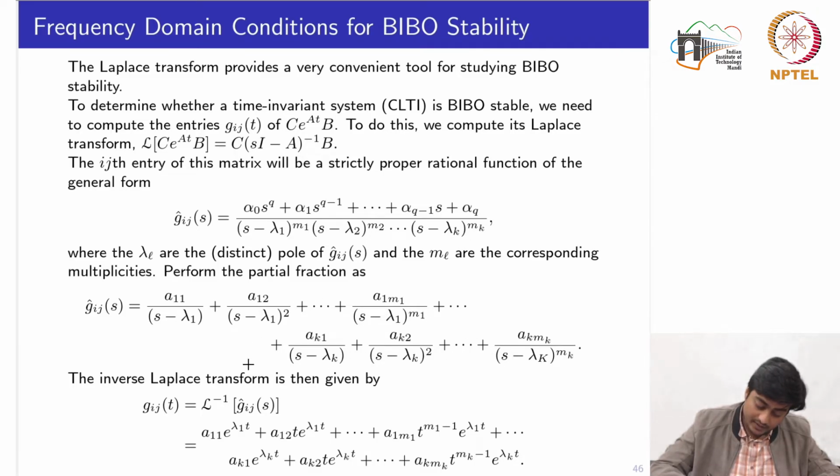Now if I take the inverse Laplace transform to compute the time domain signal, I would have a11 e to the power lambda 1 t, plus, because we have this square, by using the property of the Laplace transform, a12 multiplied by t, so this element is newly added, plus for the m1th multiplicity we would have a1m1 t raised to the power m1 minus 1 and e to the power lambda 1 t. Now similarly goes for the lambda kth eigenvalue with multiplicity mk. Okay.